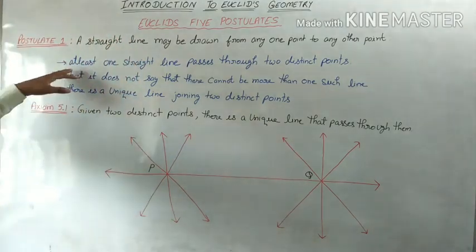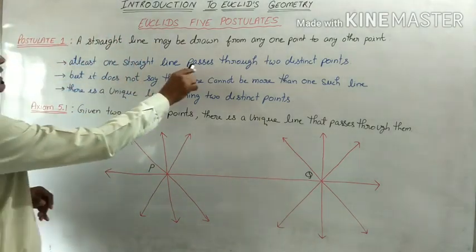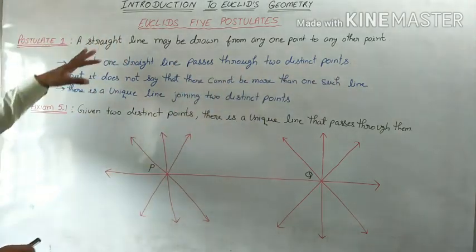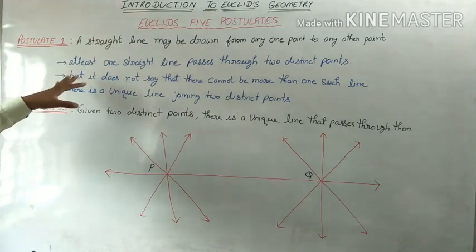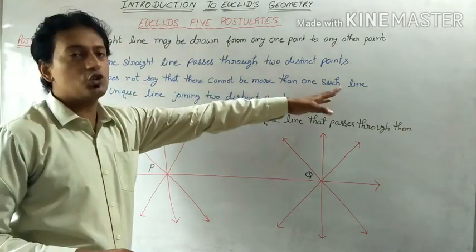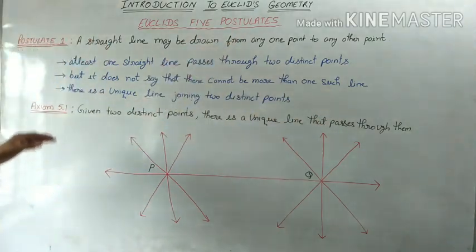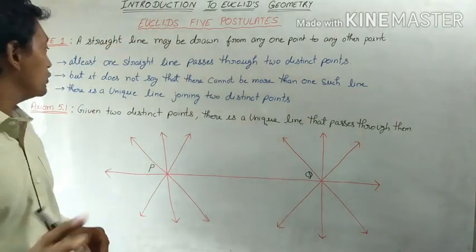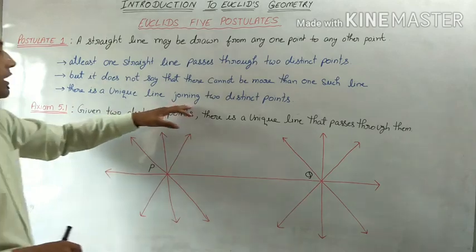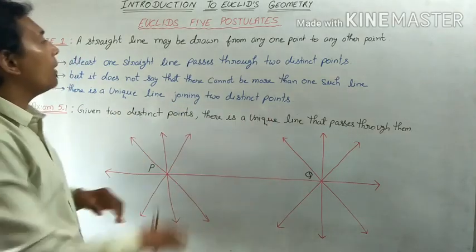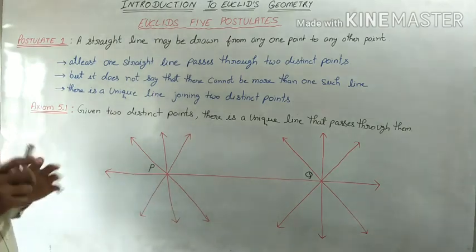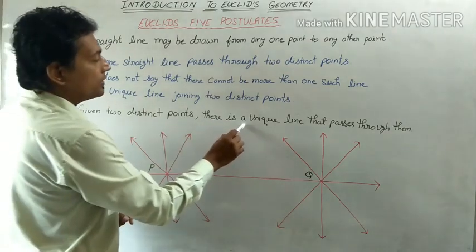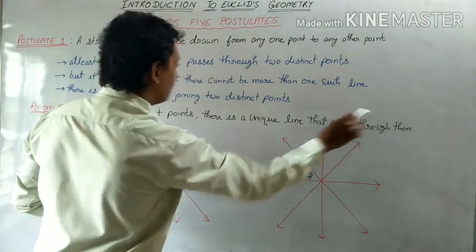What does this mean? It means that at least one straight line passes through two distinct points. But the above statement does not say that there cannot be more than one such line. It does not mention that. Apart from that, in his work, Euclid has frequently assumed, without mentioning, that there is a unique line joining two distinct points. So the above result is actually taken as an axiom: given two distinct points, there is a unique line that passes through them.